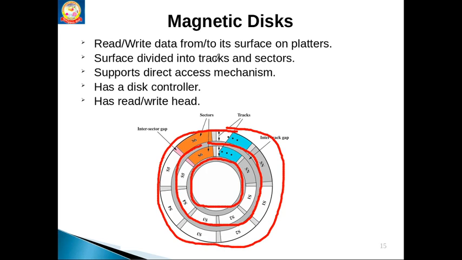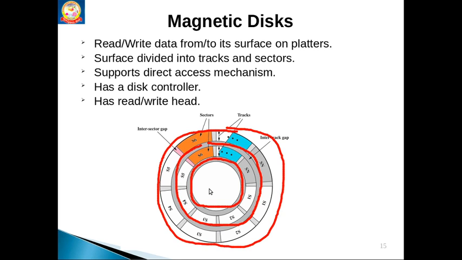These circles we call tracks. Further, these circles are divided again. See here some vertical lines. These lines divide the tracks into sectors. So the surface is divided into tracks and sectors.